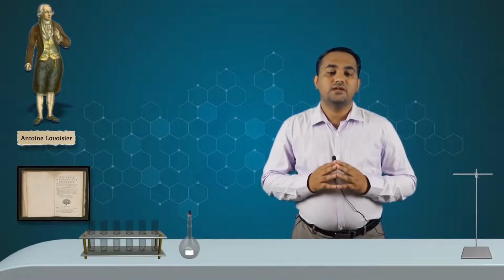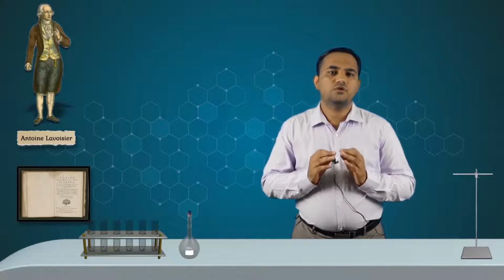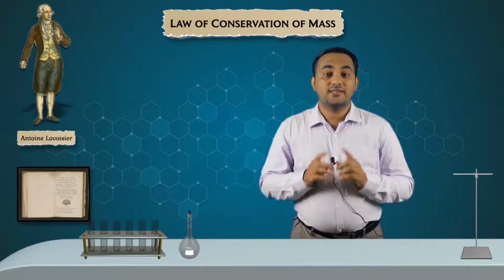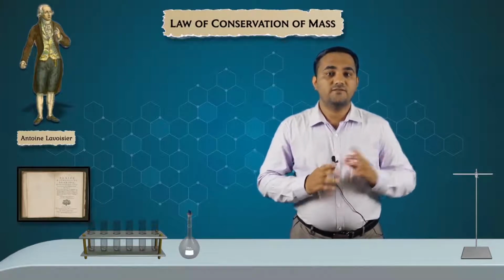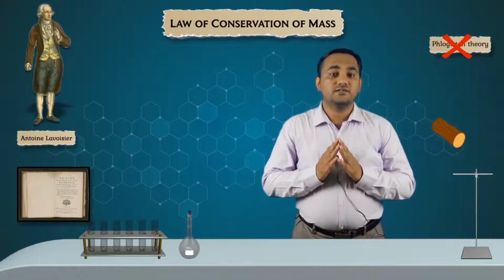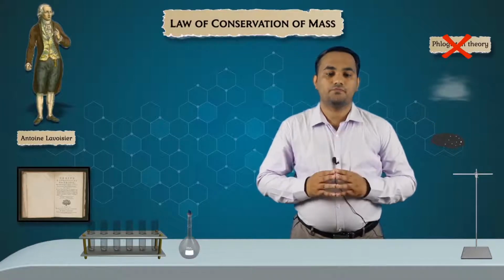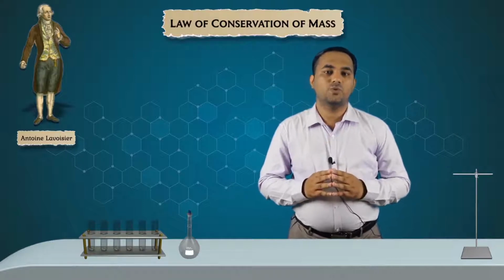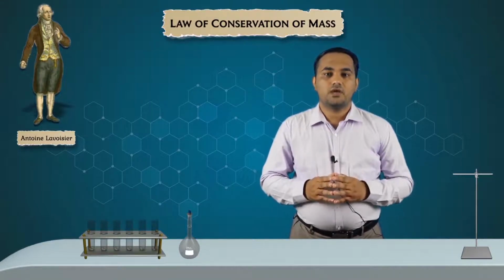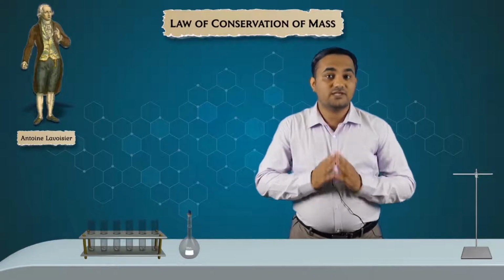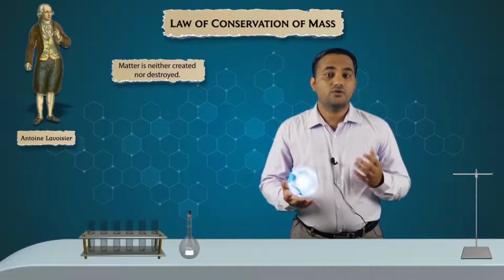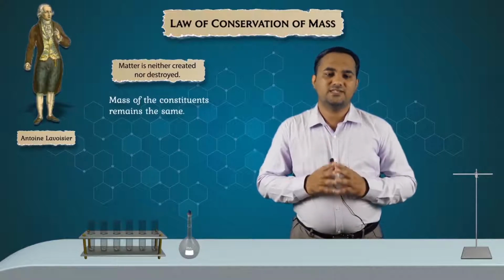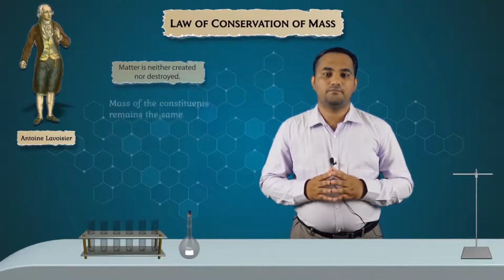This statement later became the most fundamental law of chemistry, known as the law of conservation of mass. And this law disproved the existing phlogiston theory, which existed for about a century or so. Now, Lavoisier performed many experiments in closed vessels to prove this law. According to the law of conservation of mass, matter is neither created nor destroyed, so the mass of the constituents remain the same. But yes, matter does change its form.